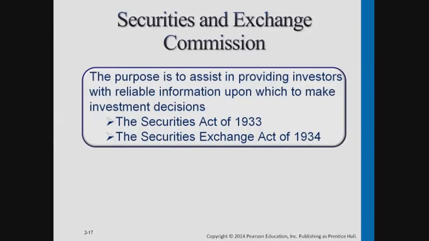The Act of 1933 requires that most companies planning to issue new securities to the public submit a registration statement to the SEC for approval. So any companies that have not previously been trading on the stock exchange, companies that are privately held up to a certain point, get large enough that eventually they want to go public. You'll hear the term IPO, initial public offering. Whenever a company that was previously privately held wants to be traded on the stock exchange, they have to file some paperwork with the SEC as a result of this 1933 Securities Act.